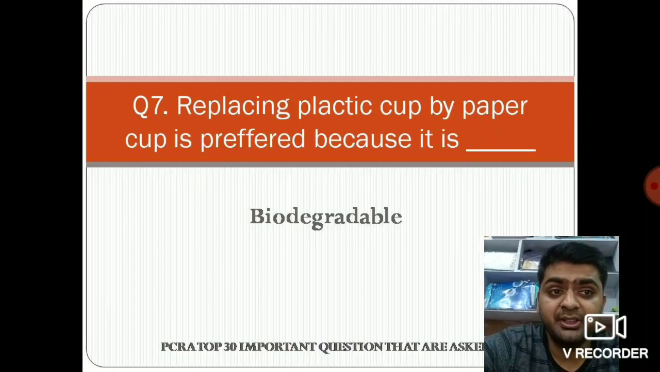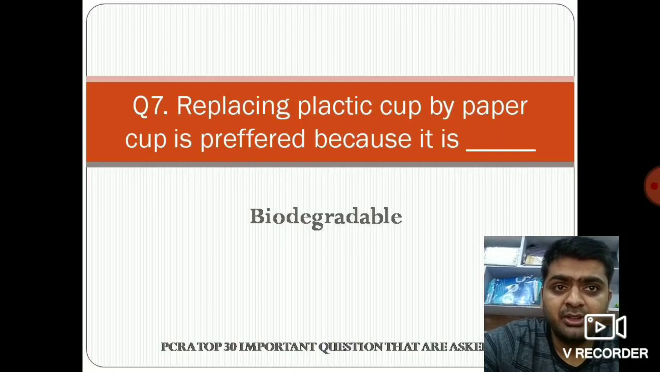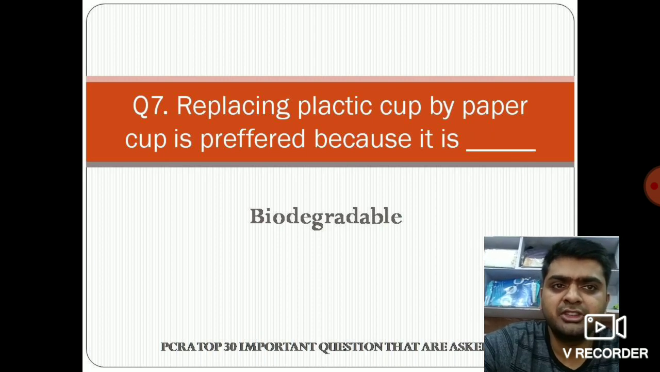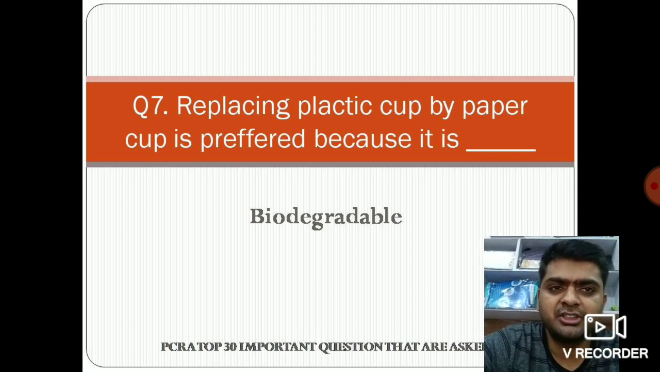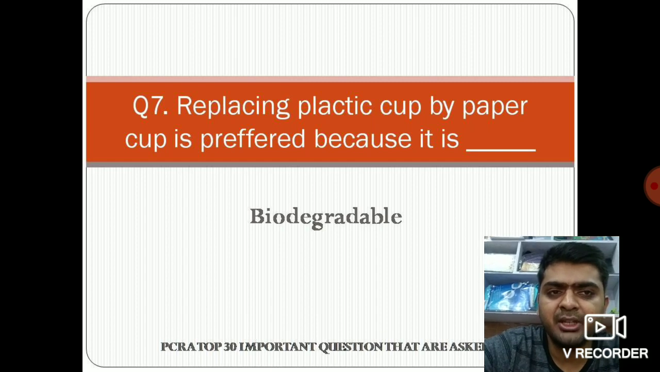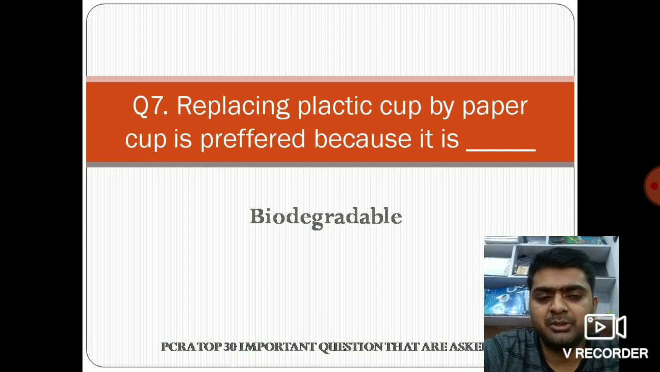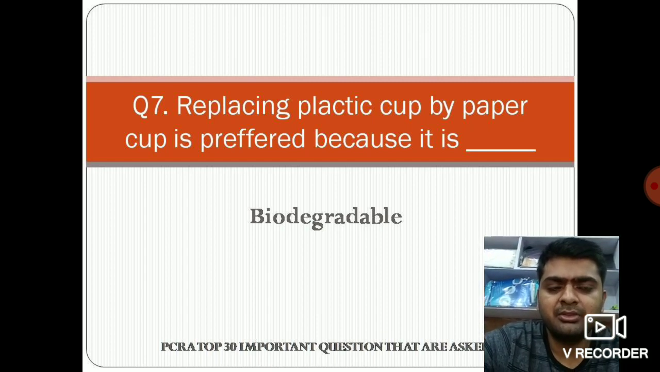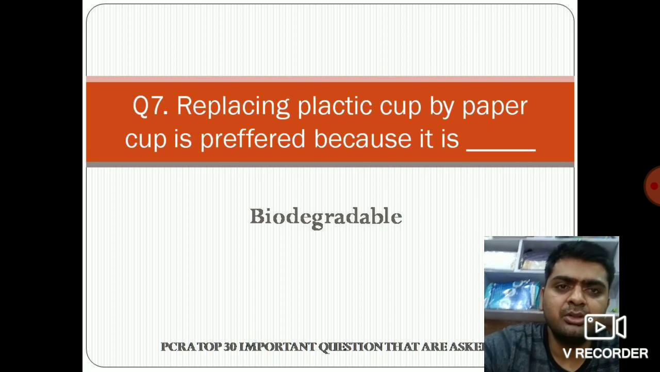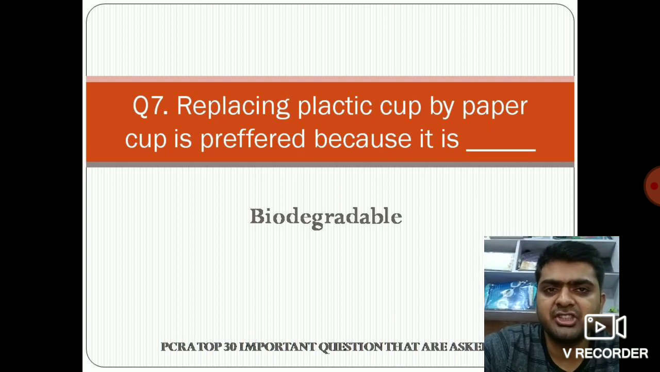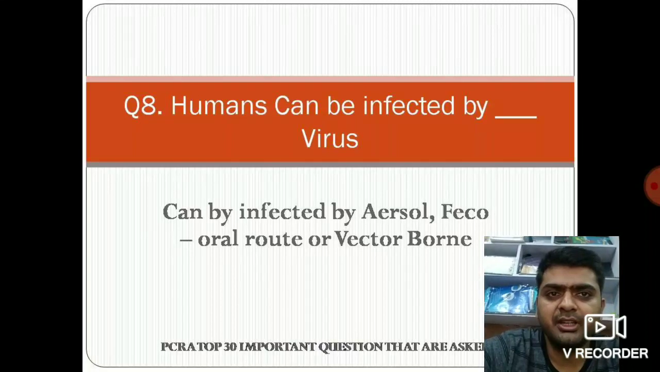Question number 7. Yes, the important one. Replacing plastic cup by paper cup is preferred because? हम प्लास्टिक कप को पेपर कप से क्यों रिप्लेस करना चाहते हैं? क्यों प्रेफर है? Because it is biodegradable. So important one, the biodegradable features की वजह से हम प्लास्टिक कप को पेपर कप से रिप्लेस करना चाहते हैं. नेक्स्ट है क्वेश्चन नंबर 8.